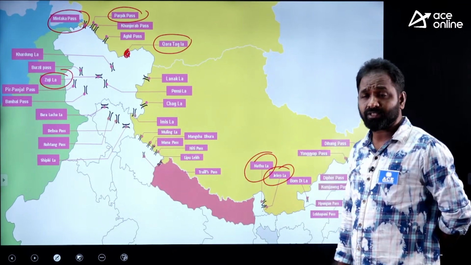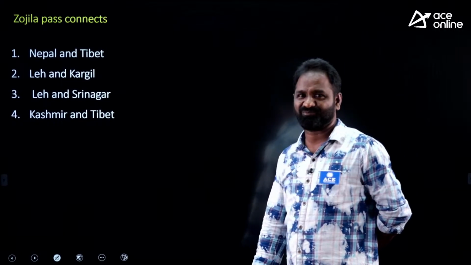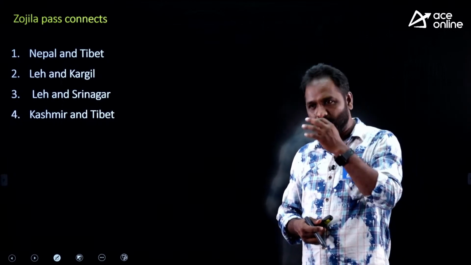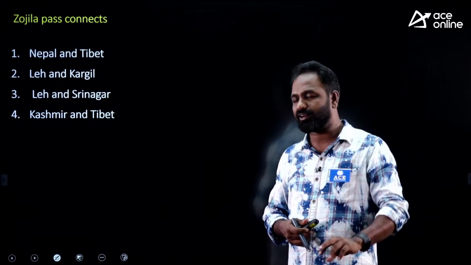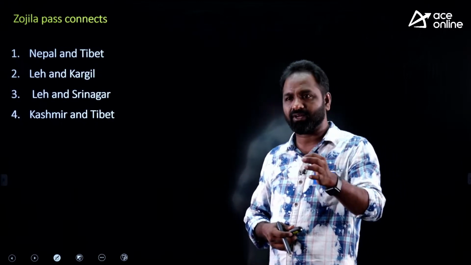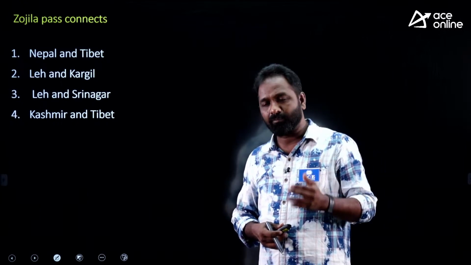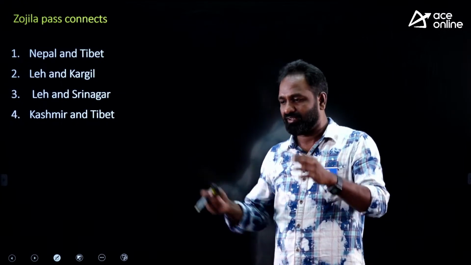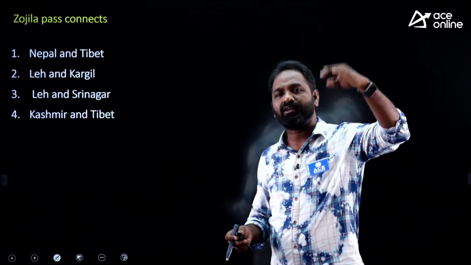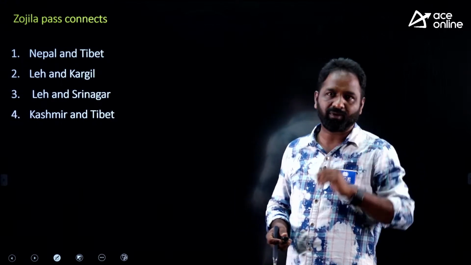Okay, please go through the process, one of the repeated questions in examinations. Jojila Pass connects... So sometimes when you read about the passes, many people look at the map and forget. Definitely not. When you read about a pass, please remember in which mountain range the pass was located. Number 1. Number 2, is it a pass within the country or between 2 countries? Some passes connect maybe India and China, maybe India and Myanmar, India and Afghanistan, India and Pakistan.